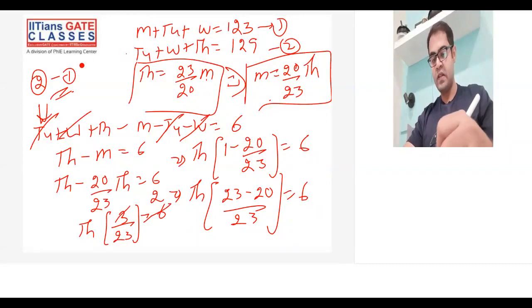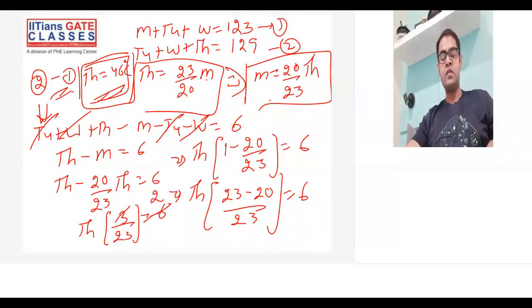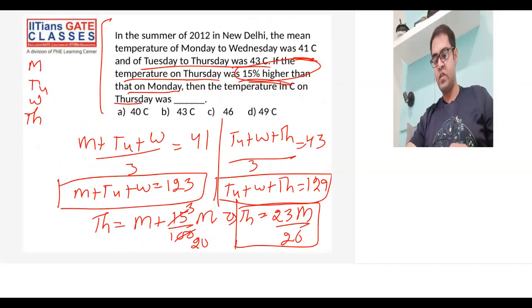And from here, I'll just write this part. From here, Thursday becomes 46 degrees Celsius. The temperature on Thursday comes out to be 46 degrees Celsius. So this is the answer for the question. Option C, 46 degrees, correct. So I hope everyone understood the problem and the solution to this.